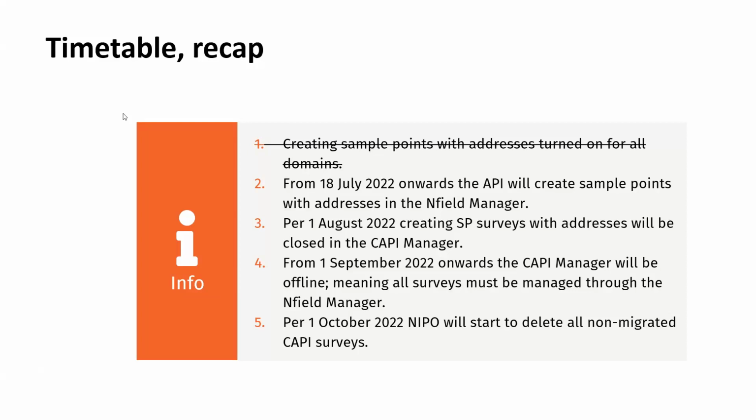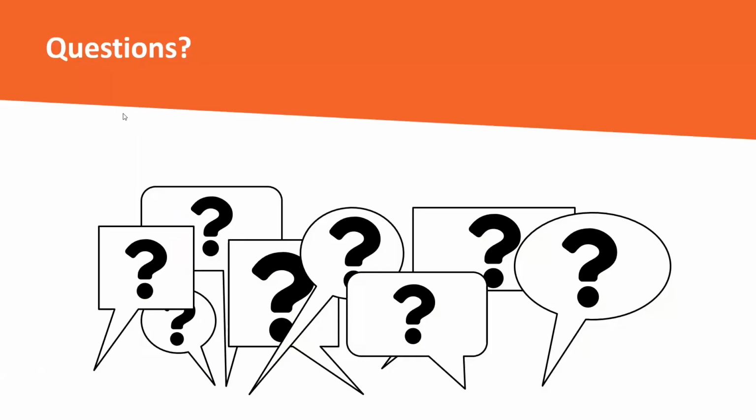And then finally, from the 1st October onwards, we will delete every non-migrated CAPI survey. Any final questions? No further questions. Okay.